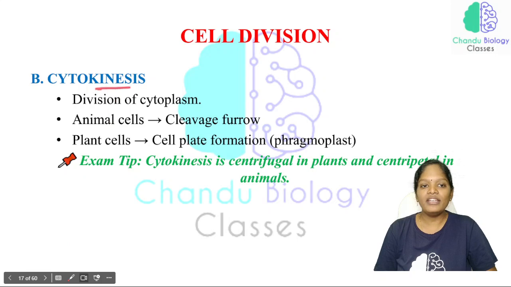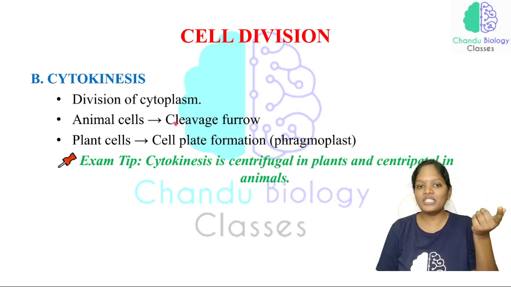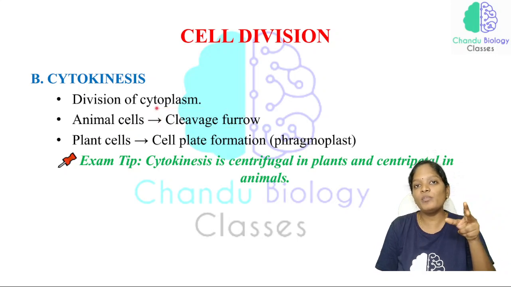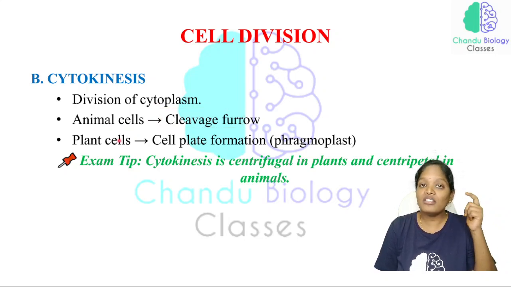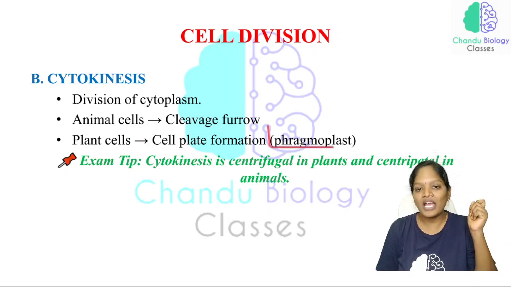The cytokinesis is nothing but the division of cytoplasm. In case of animal cells, as we have just studied, there is a cleavage furrow which is an important structure for the cytoplasm to divide. In case of plant cells, that structure is the cell plate, which is called the phragmoplast.